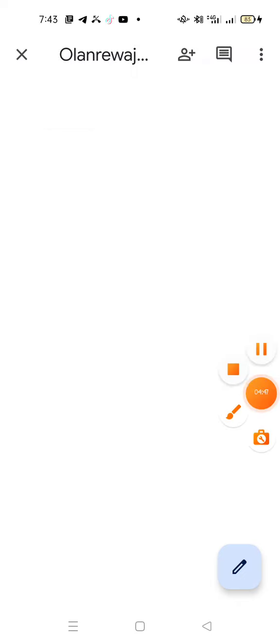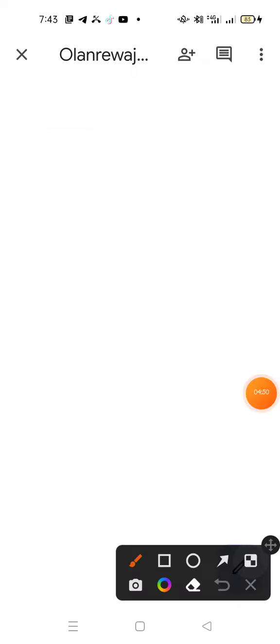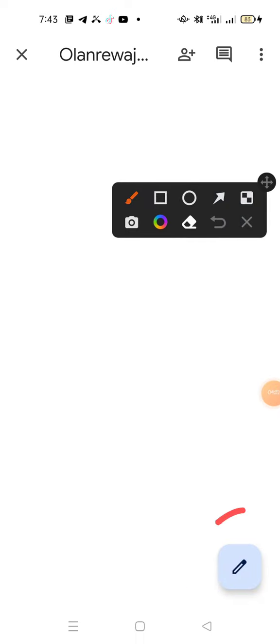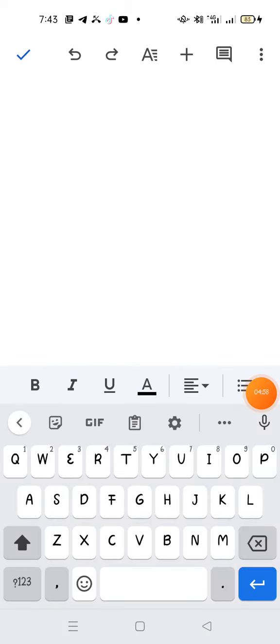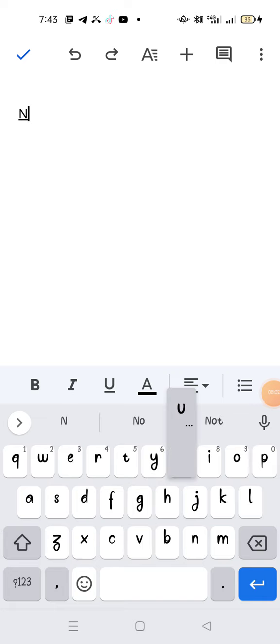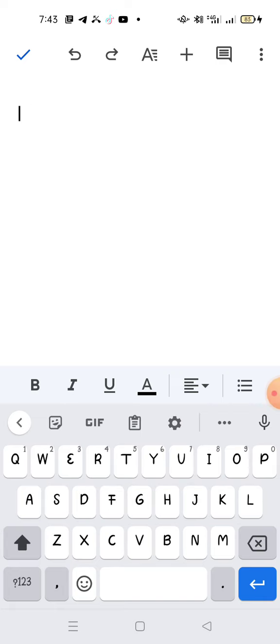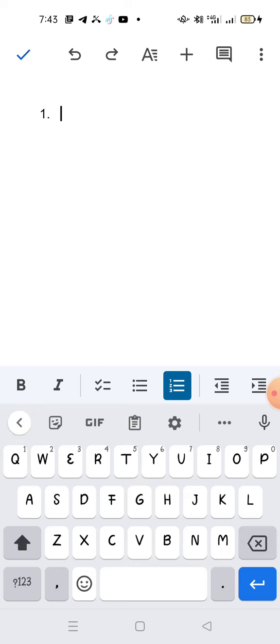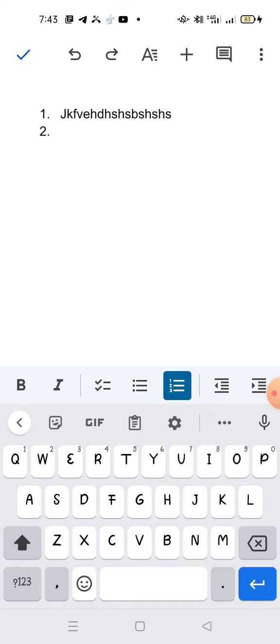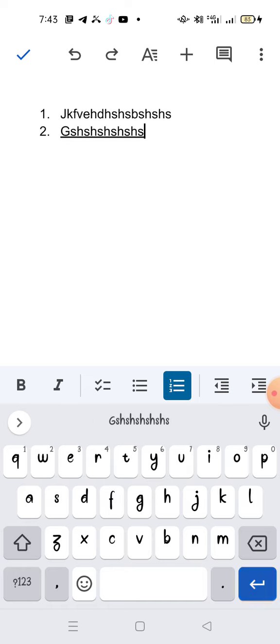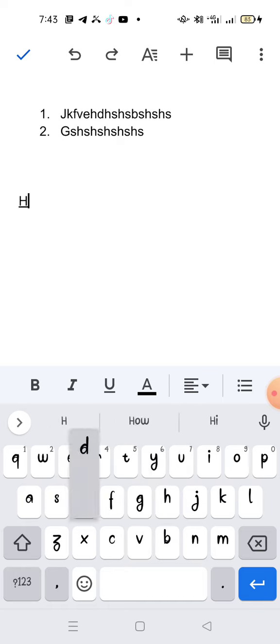So click on this button to edit it. So it will enable you to type. So when you tap it, then assignment. Maybe you can say number 1, and list whatever you want to type. Then number 2, do whatever, like that. Then go to the second one.